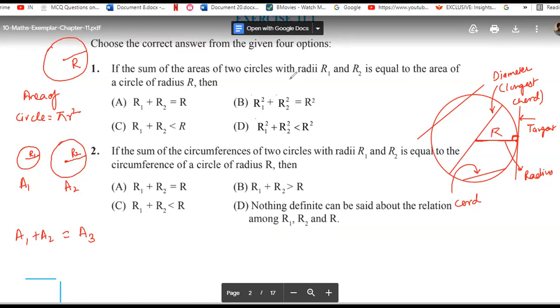Tell me, beta, which of the following relations do you think is the correct option? R1 plus R2 is equal to capital R. R1 square plus R2 square will be equivalent to capital R. Or R1 plus R2 is smaller than capital R? Or R1 square plus R2 square will be smaller than capital R? Which of the following do you think is the correct option? Tell me.